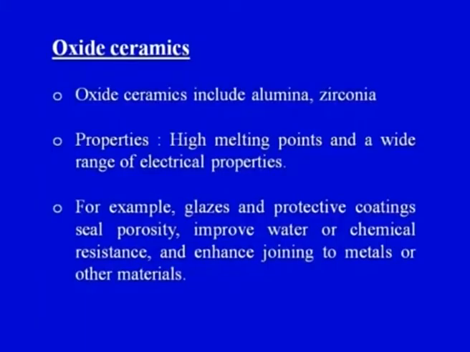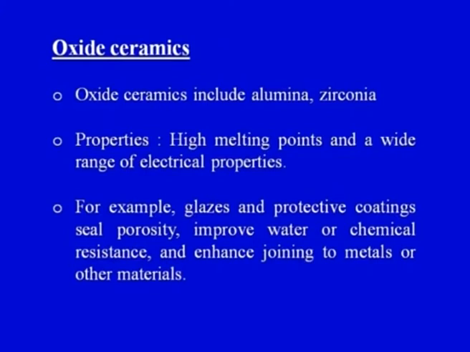We should try to remember that on the basis of composition there are 4 categories, or subdivisions, of ceramic materials. The first one is the silicate ceramics, which is most widely used. Second is the oxide ceramics, then non-oxide ceramics and the glass ceramics. So the first one is the silicate ceramics, and the different types are already mentioned on your screen. The next is the oxide ceramics.